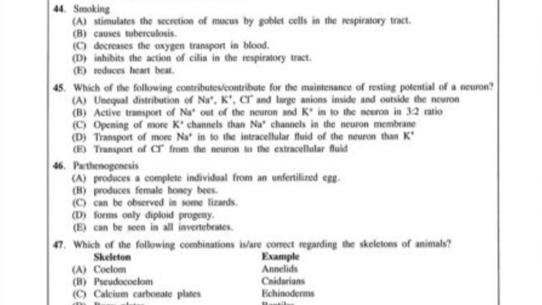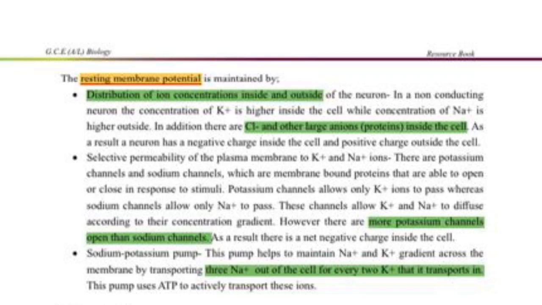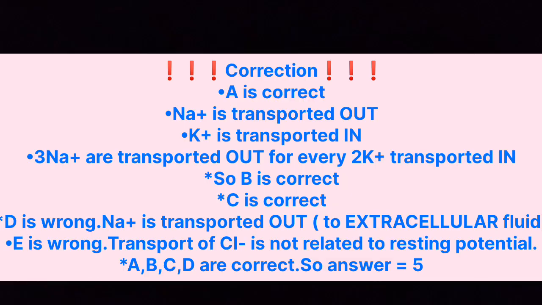That is correct. So we know the charge separation is there because these ions are distributed differently, not in the same amounts. So it is an unequal distribution. Statement A is correct. Then statement B says active transport of Na plus out of the neuron and K plus into the neuron in 3:2 ratio.